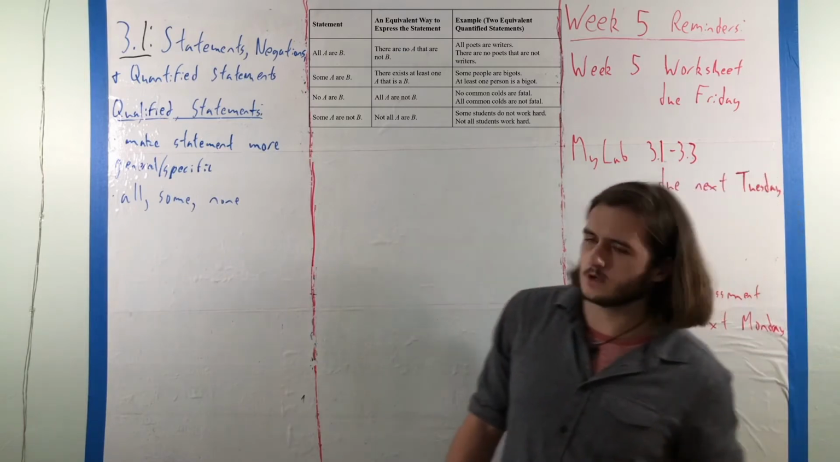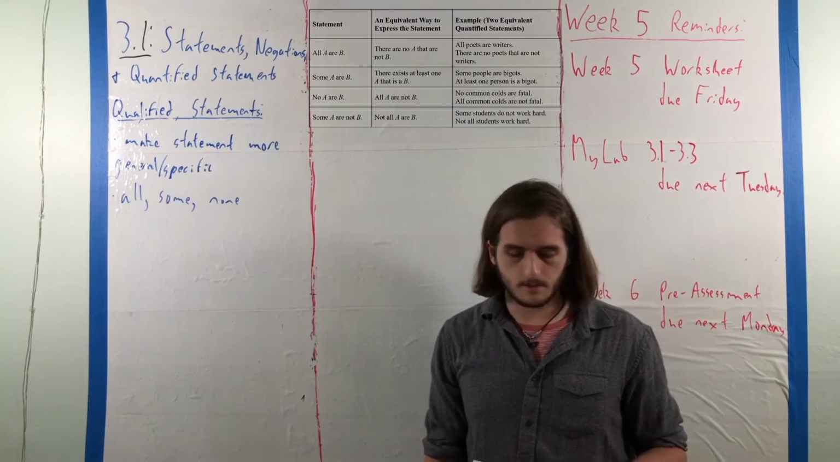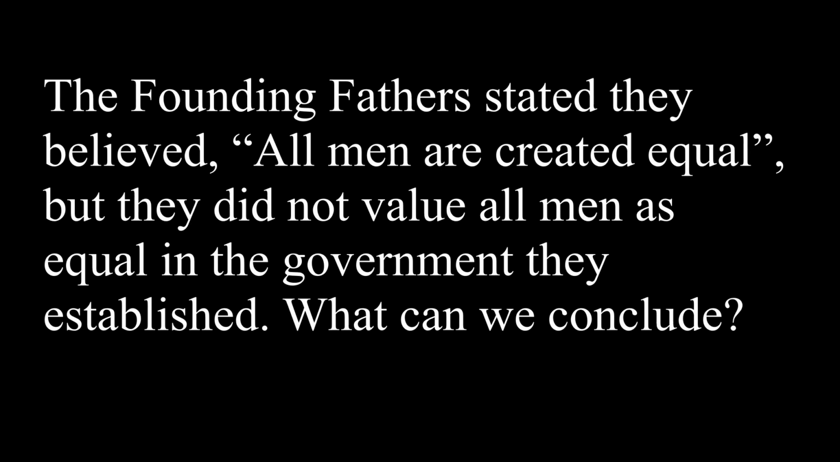So let's take a look at an example, where here we're considering one of the main statements of the Founding Fathers, where we have that they say they believed all men are created equal, but based on certain information about how men were treated, we could say that they did not value all men as equal, at least based on the government they formed. So what can we conclude?